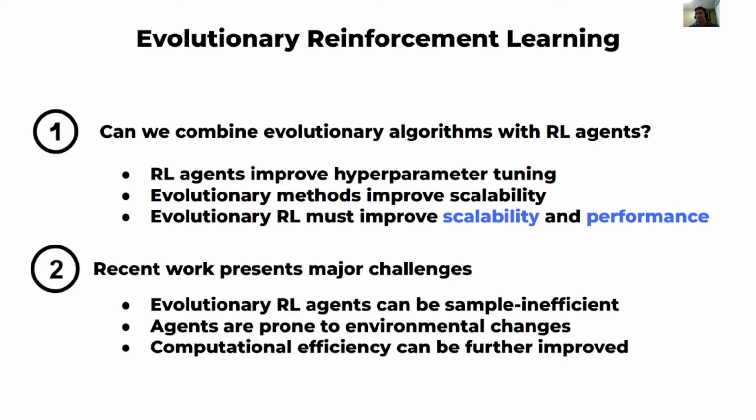Evolutionary agents can be sample inefficient and take a lot of time to learn meaningful behaviors. Agents can also be prone to sudden environmental changes, demonstrating sensitive policies. Lastly, the computational efficiency of evolutionary agents can be further improved.